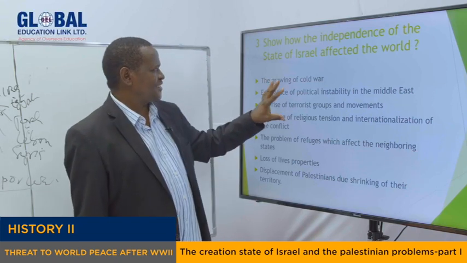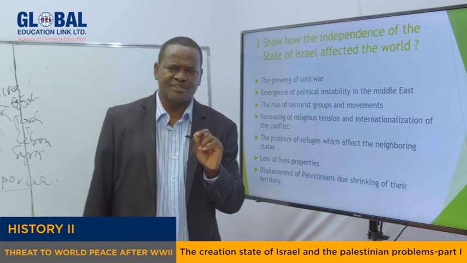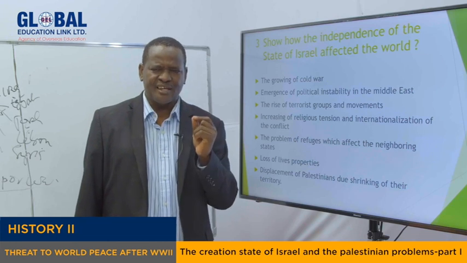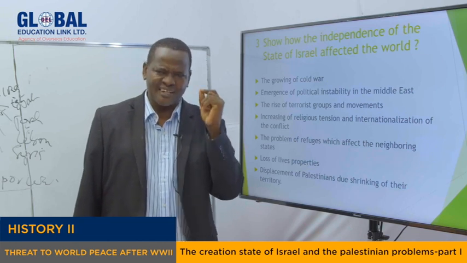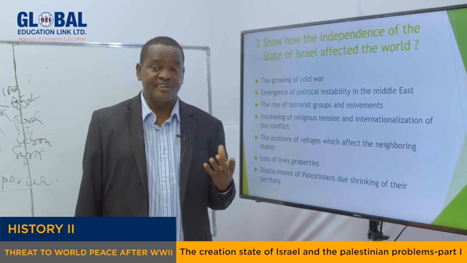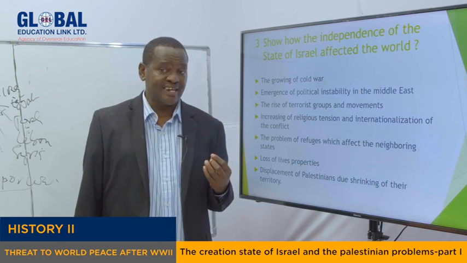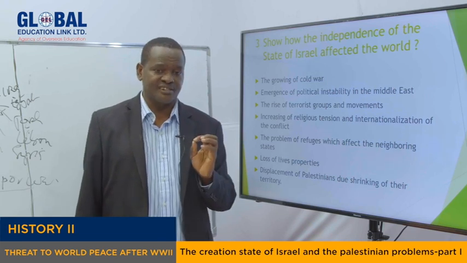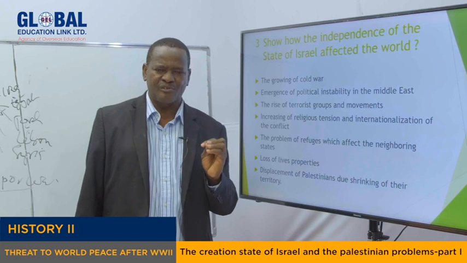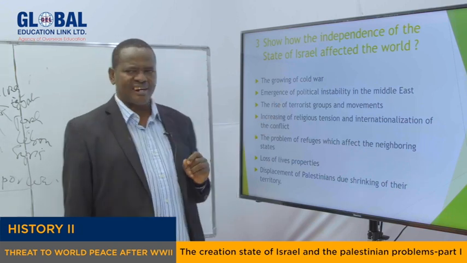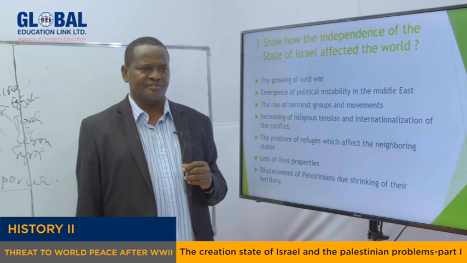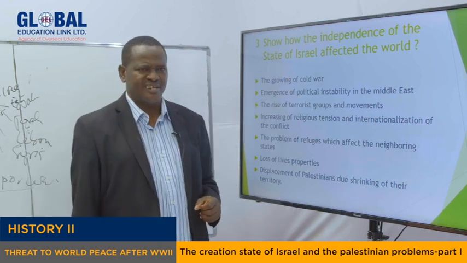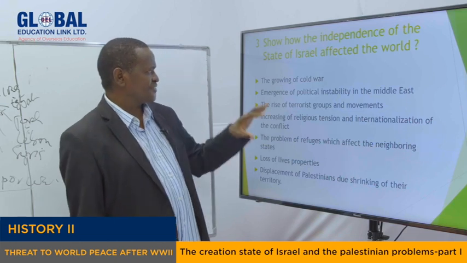How? We said earlier that Israel was supported by the United States of America unconditionally. And why? Because Israel was the United States' base ally in the Middle East. They said that Israel at that time was the only democratic country in that region. But of course, there are other reasons, like the role of AIPAC. On the other hand, the USSR was supporting the Arab nations. So that caused the growing of the Cold War in that area. That is the first impact.